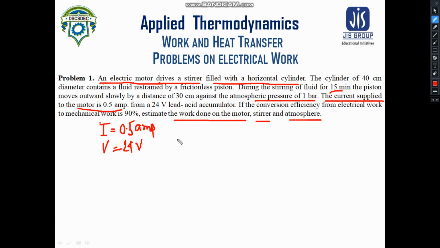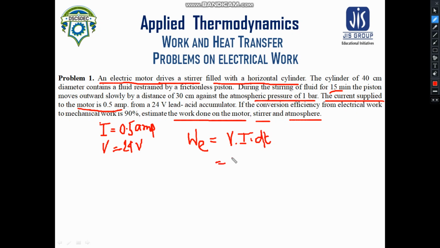We had just discussed the formula of work done on a system with the help of electrical energy, that is, electrical work transfer. Let us write We as the work done on the motor. It should be simply written as V into I into dt. dt refers to the time period.